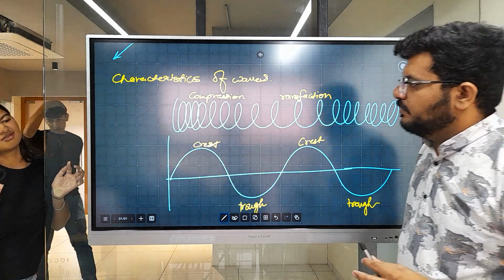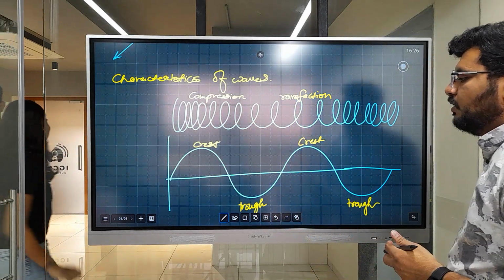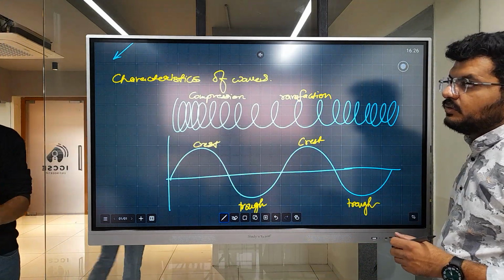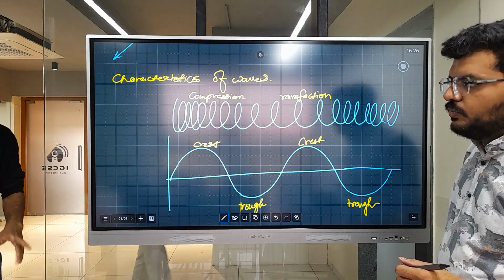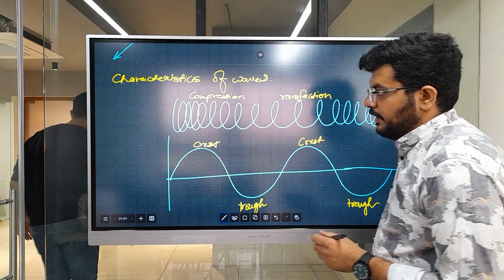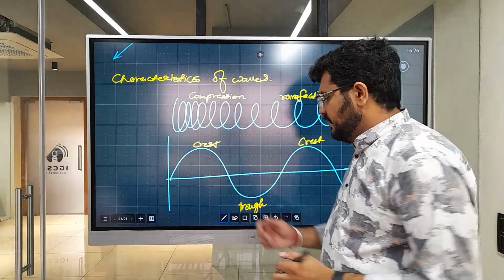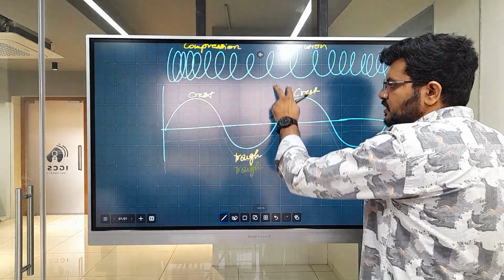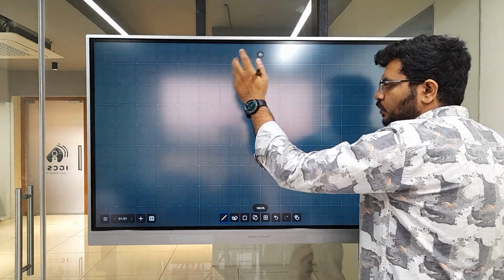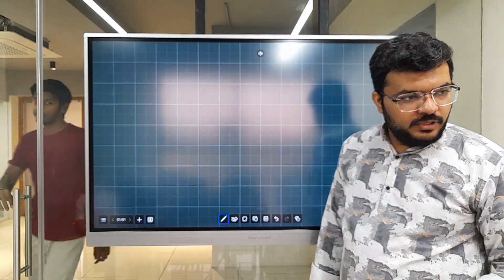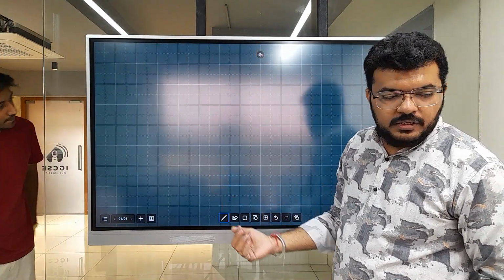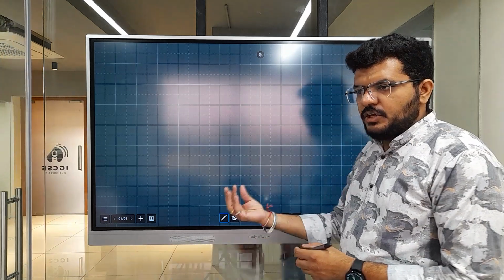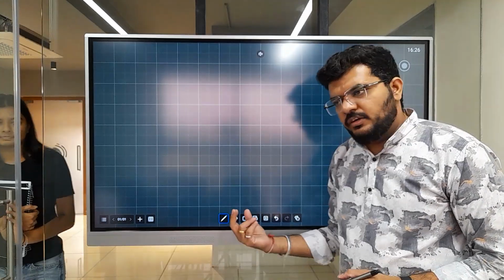So instead of looking at just this, let's make our own wave. Do you know what is a pendulum? Right, there is a string and there is a weight attached to the end of this string.